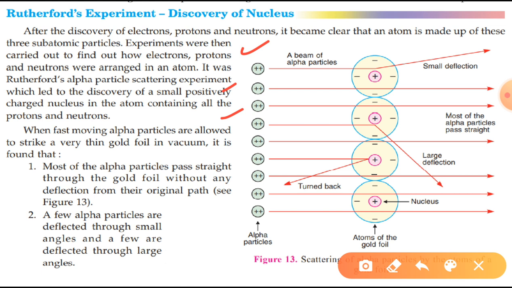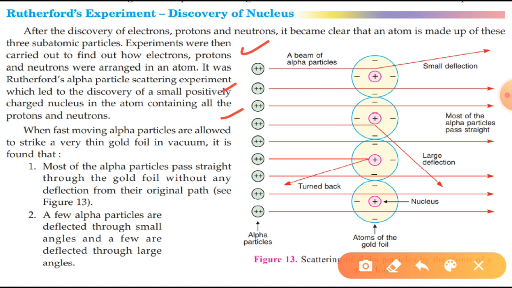According to these conclusions, Rutherford gave his postulates, and those postulates were: first of all, an atom consists of a positively charged nucleus, which is surrounded by electrons moving around it. Secondly, electrons and nucleus are held together by Coulombic force, that is a force of attraction. The size of nucleus is very small as compared to the size of atom. So, let me give you one example. If a ground of football is your atom, then a football represents nucleus.